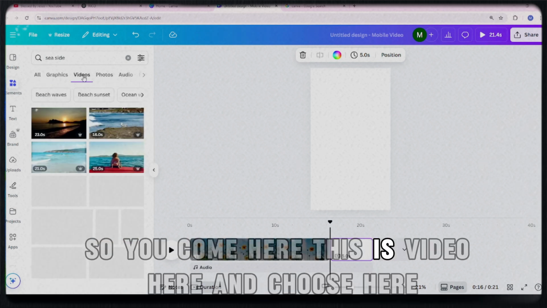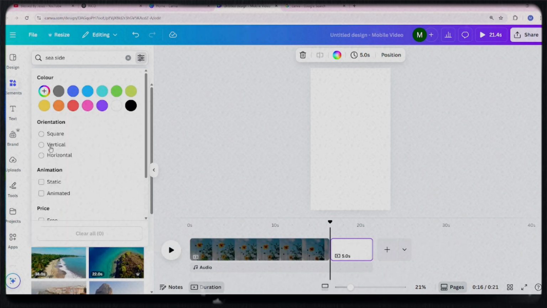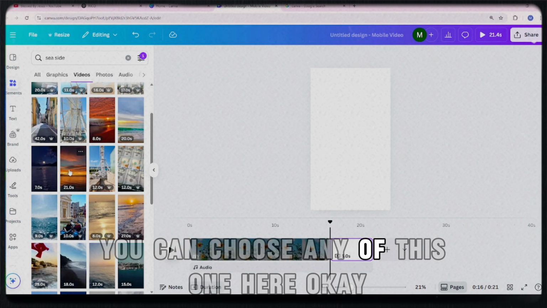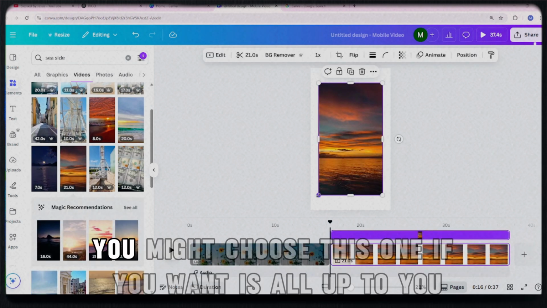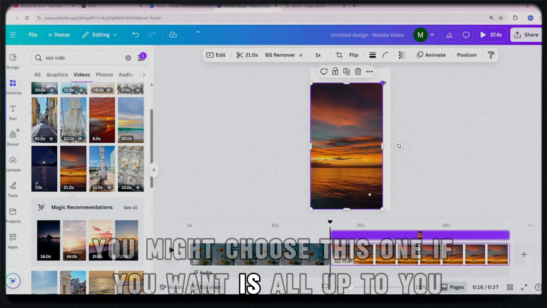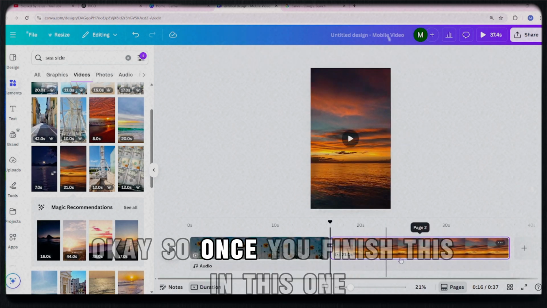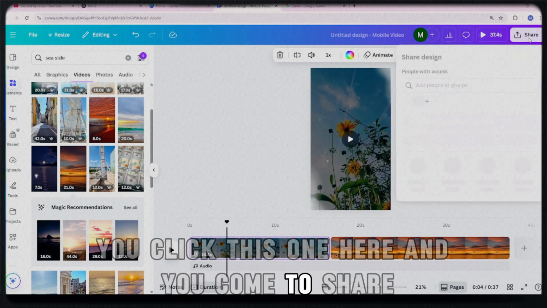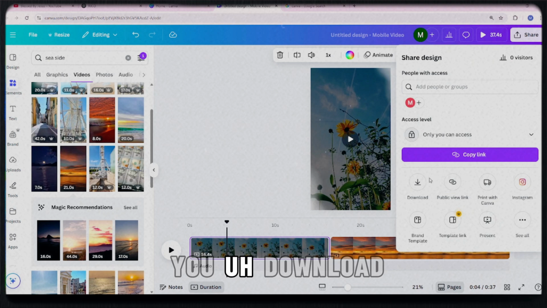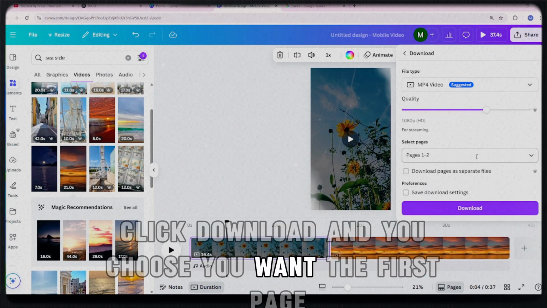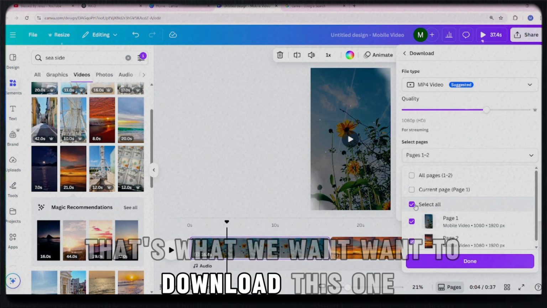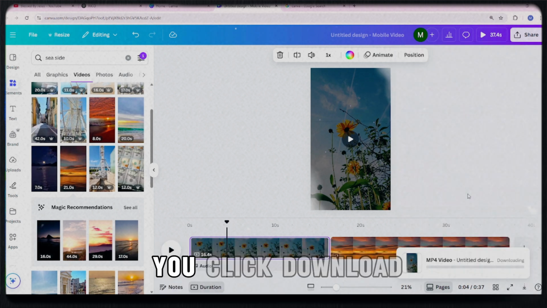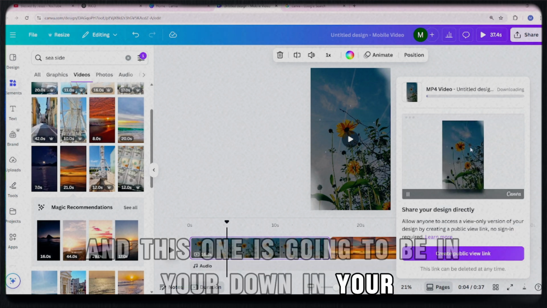So you come here, this is video here, and choose here, choose vertical. Once here, you go all these options, you can choose any of this one here. Okay, so you might choose this one if you want. It's all up to you. Okay, so once you finish this, in this one, we're going to choose this one here. You click this one here, and you come to share, download, click download, and you choose, we want the first page. That's what we want to download, this one, current page, and done, and click download. Okay, you click download, and this one is going to be in your video.